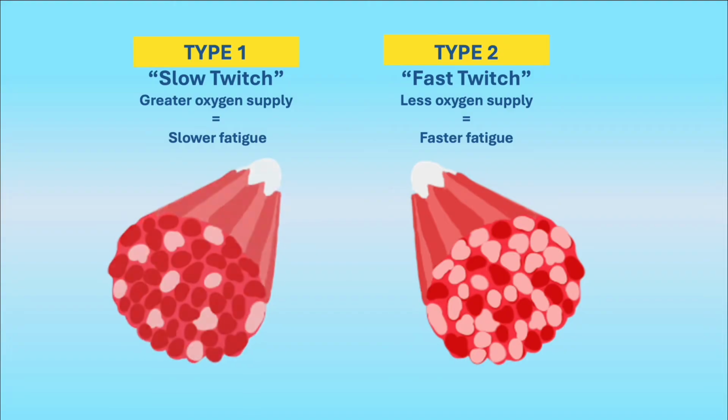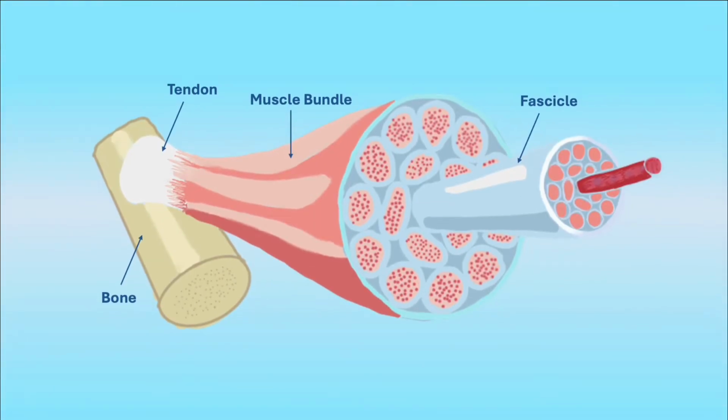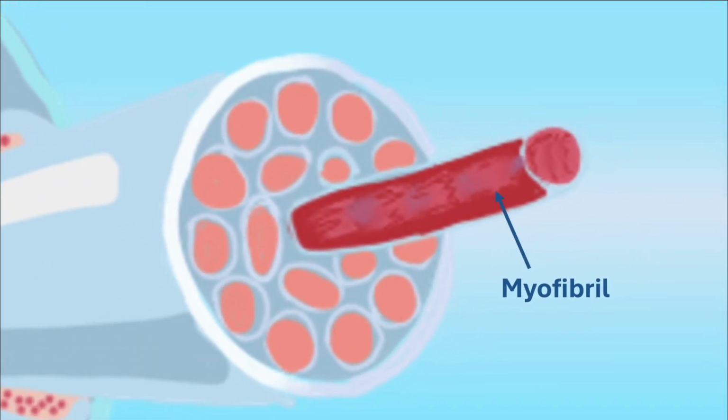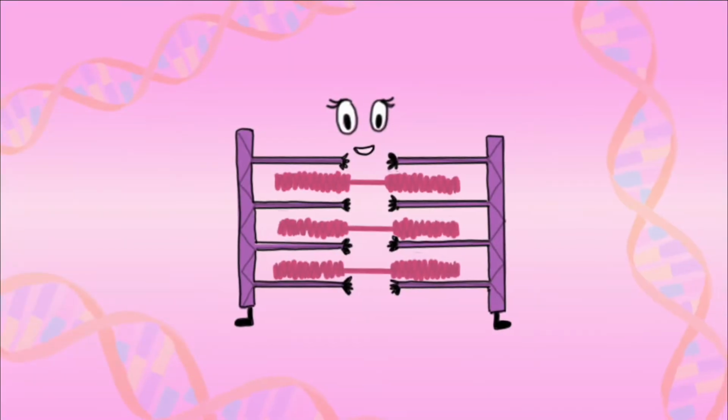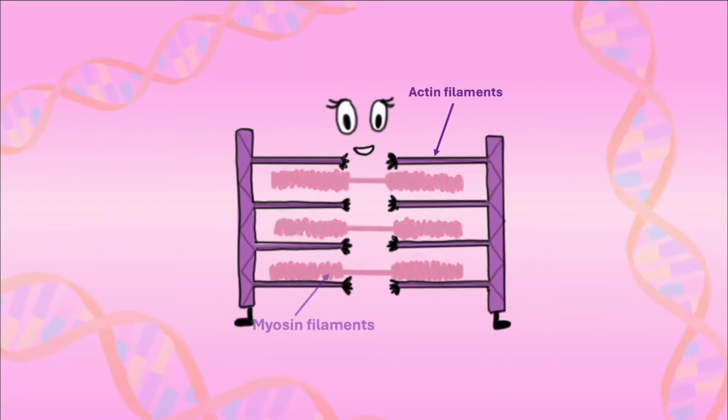Whether it is type 1 slow twitch fibers ideal for endurance activities, or type 2 fast twitch fibers optimal for sprint and power activities. Moving further inside each of these muscle fibers itself, we find a series of cylindrical organelles known as myofibrils. Within these are repeating segments of microfilaments called the sarcomere. The sarcomere is the functional unit of skeletal muscle fibers. Composed of overlapping thin actin filaments and thick myosin filaments, the structure is bordered by two Z-lines.